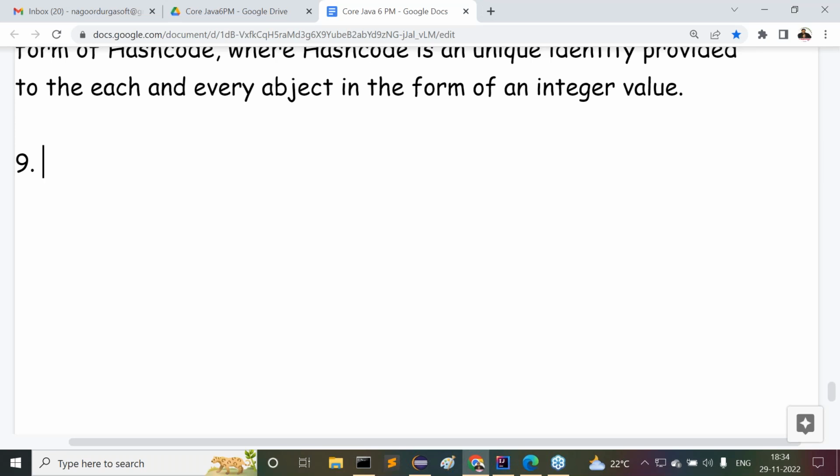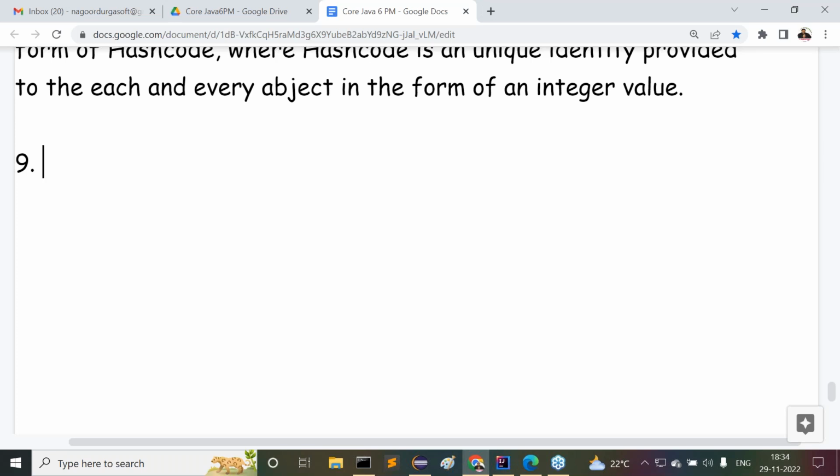Then he asked me, you specified these many technologies, are you okay with all of them? I said to him, yes, comfortably, no problem. Then he said, Nagur, Java is the technology I require now. On a scale of 1 to 10, what is your rating in Java? I said to him, 9. Why? Because I already learned Java in BTech, in the third or fourth year. I know only Java, that's it.